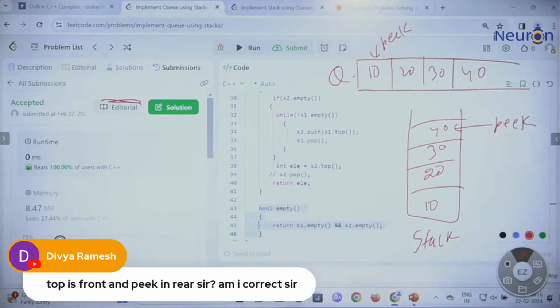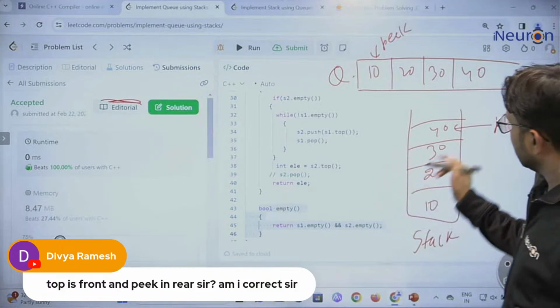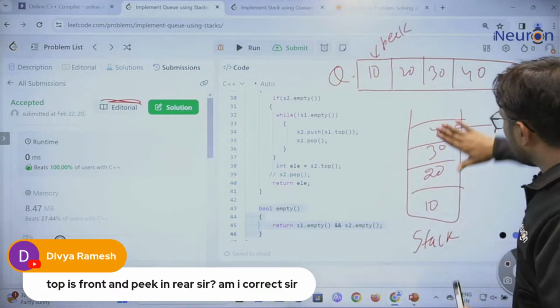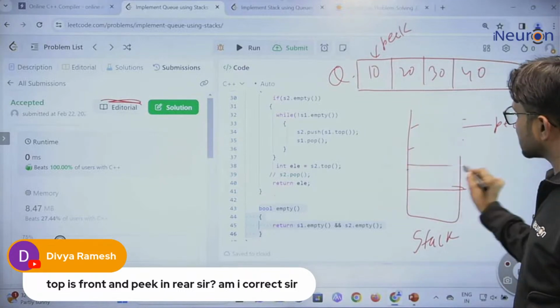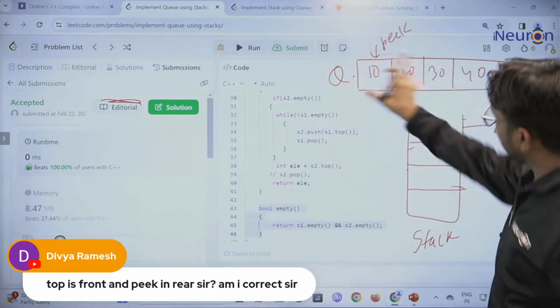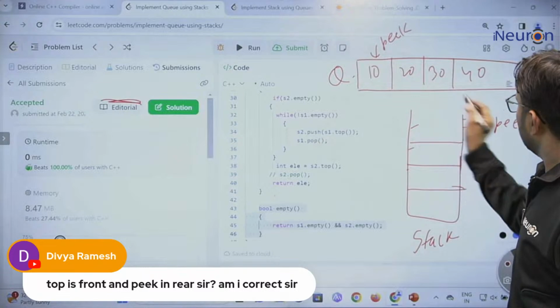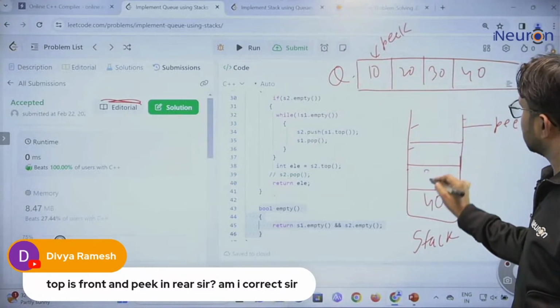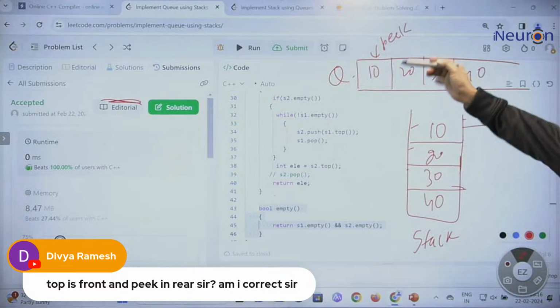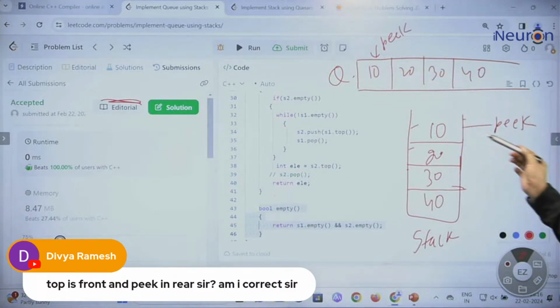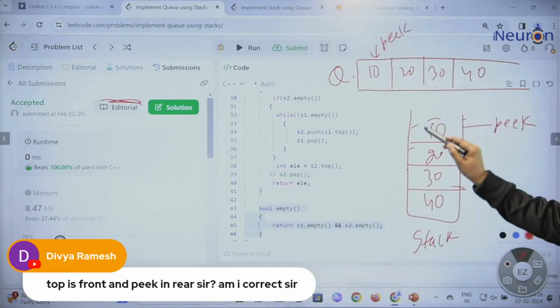Okay. And in our program, if you notice what we have done, by using the two stacks, by pushing all the elements from here to here, now the elements were like this. They ask us to print the peak element.